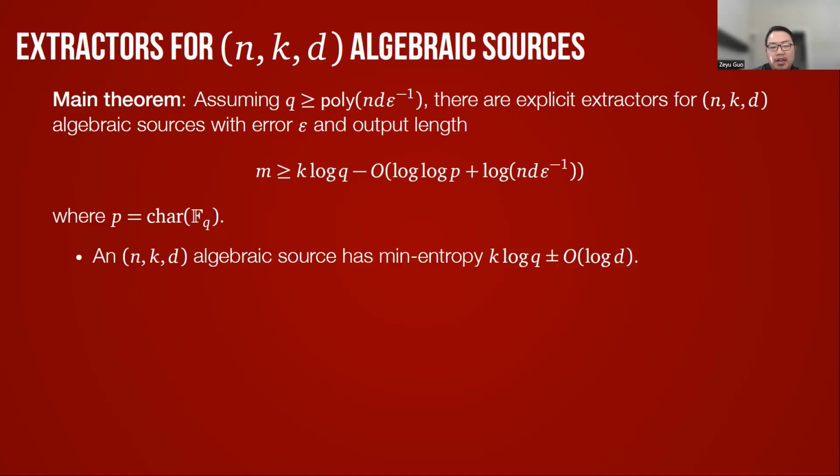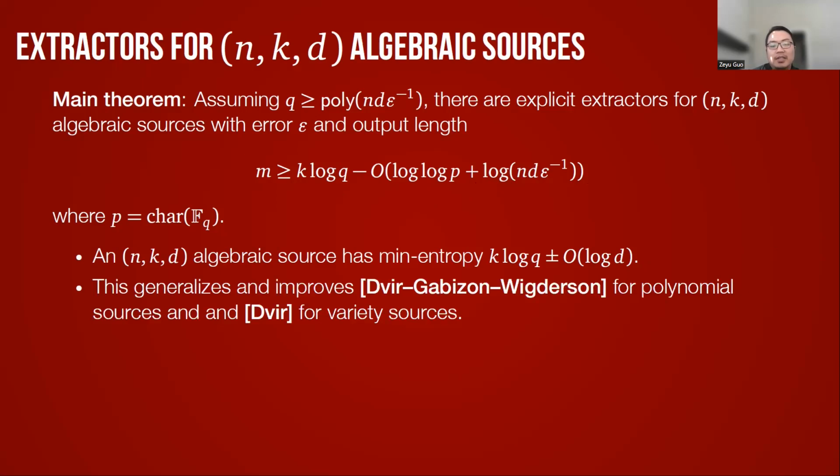When the field is large enough, one can show that an (n, k, d) algebraic source has min-entropy k log q plus or minus O(log p). So this means our extractor can extract almost all of the min-entropy. Our result generalizes and improves the result of Dvir, Gabizon, and Wigderson for polynomial sources, and also the result of Dvir for variety sources. We improve both the field size and the output length, and our result only requires the field to be large enough. We do not require the characteristic of the field to be large enough.